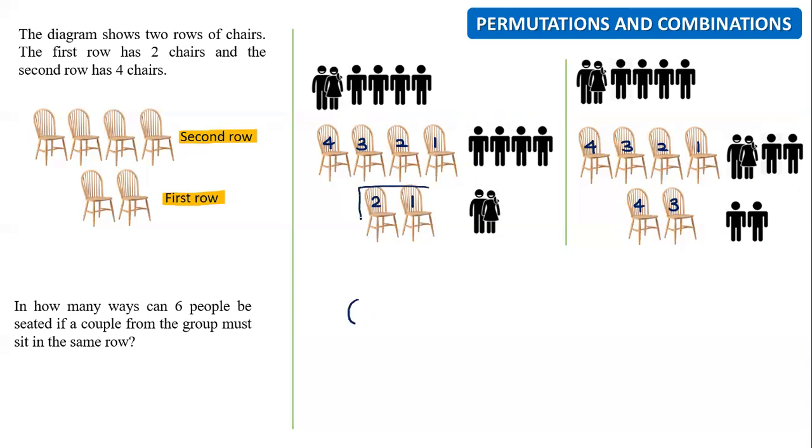Actually, you can directly multiply here. 2 times 1 is 2, right? Or I can put it as 2 factorial. 2 factorial times this one, 4, 3, 2, 1. You still remember, right? What is 4, 3, 2, 1? 4, 3, 2, 1 is called 4 factorial.